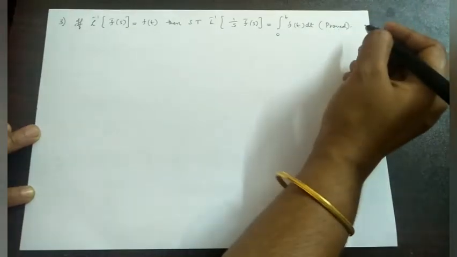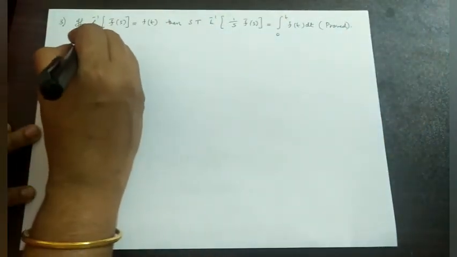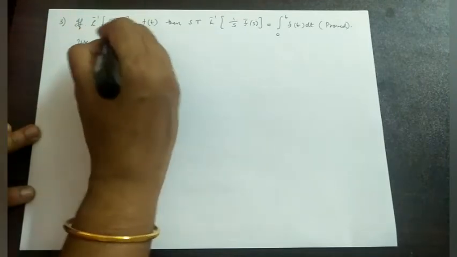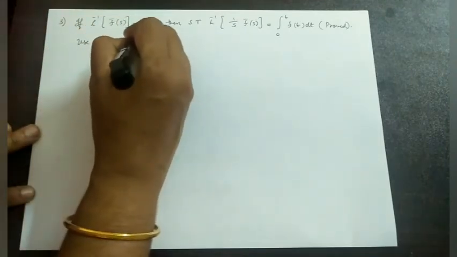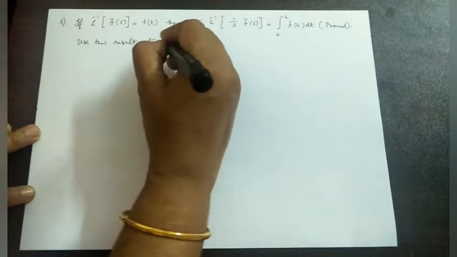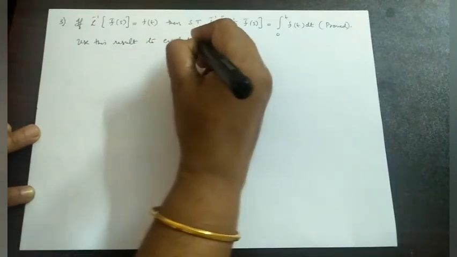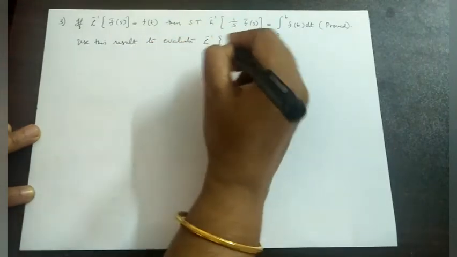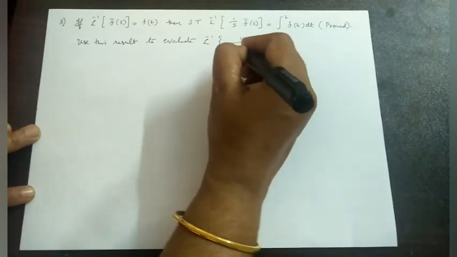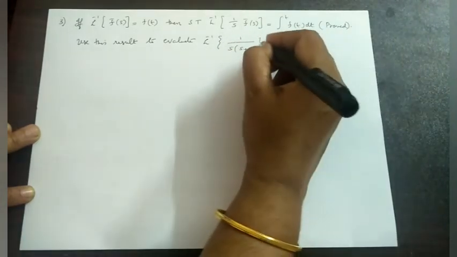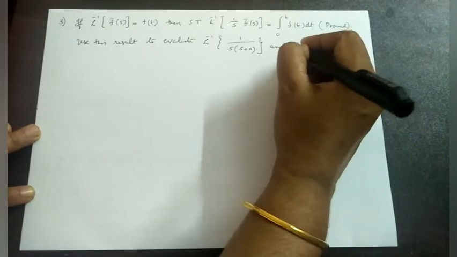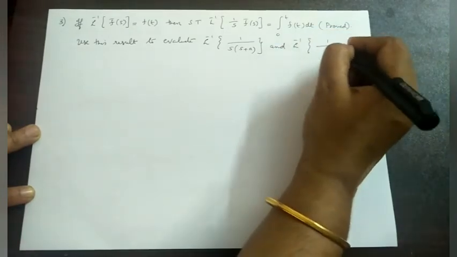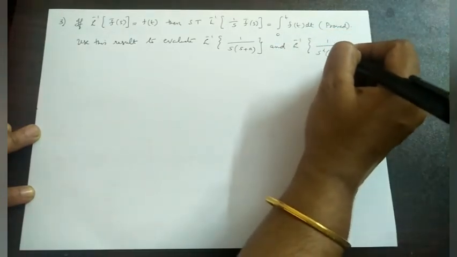The first part of the question is already proved. Use this result to evaluate L inverse of 1 by s into s plus a and L inverse of 1 by s square into s plus a.